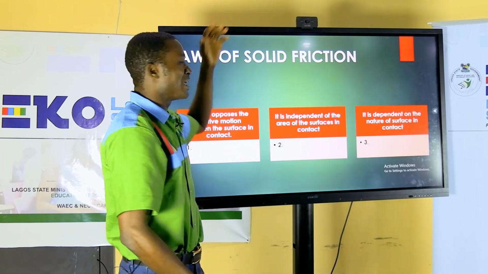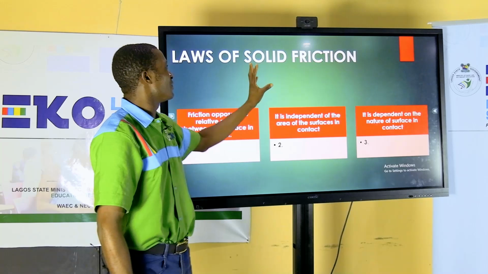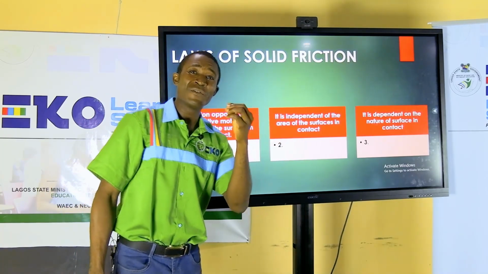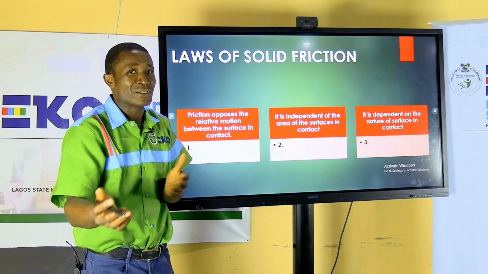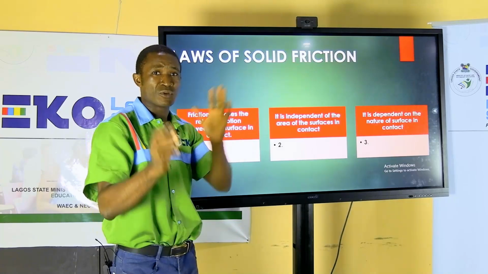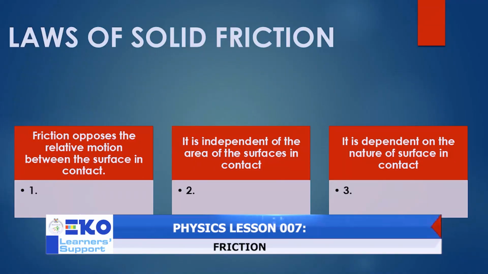Now, what are the laws governing solid friction? I use the word solid friction because we have liquid friction, that is, friction in fluids. We'll talk about that when we get to viscosity, so we are not going there now. So you understand that when I use the word solid friction, you don't mix it up. What are the statements of fact that are valid as far as friction is concerned?